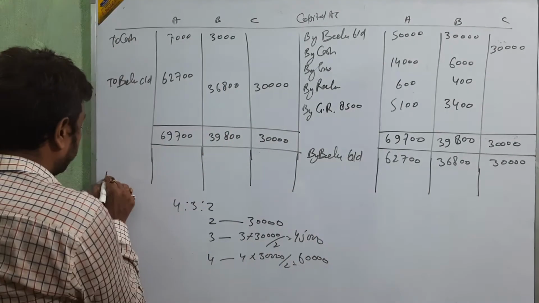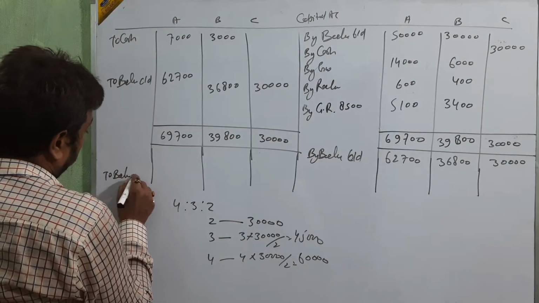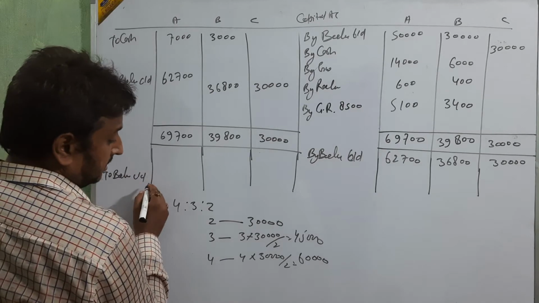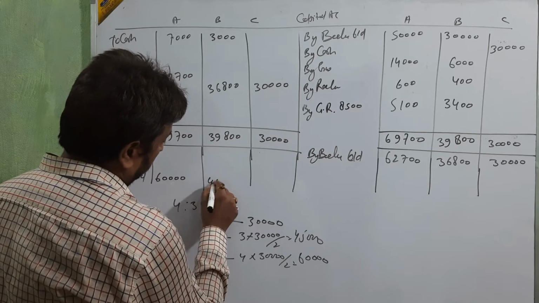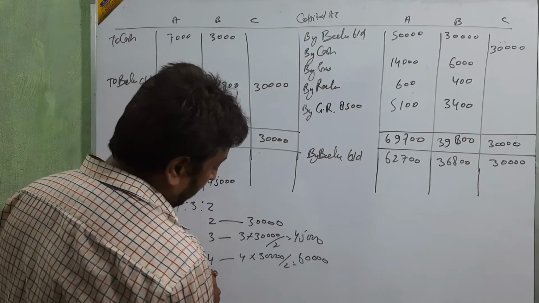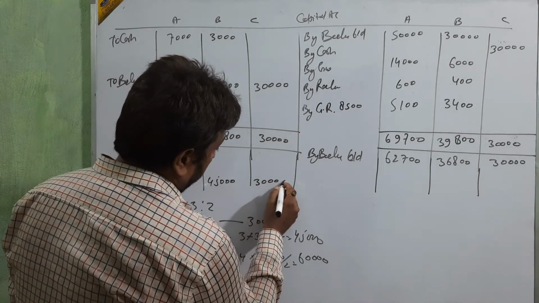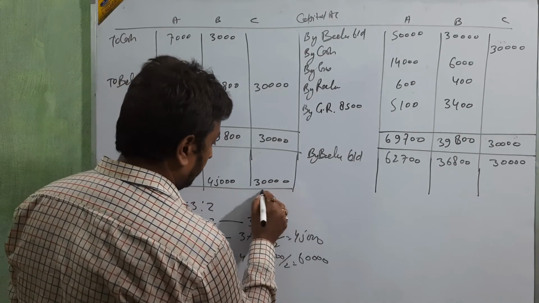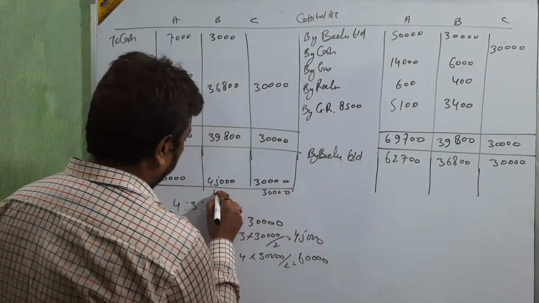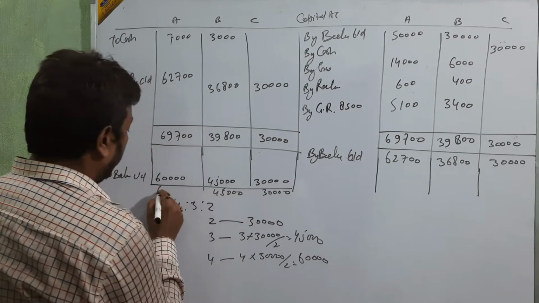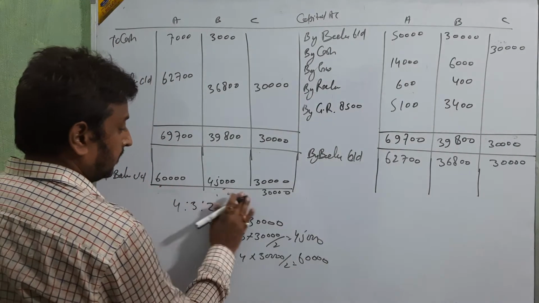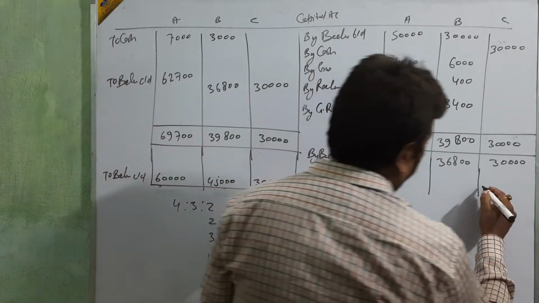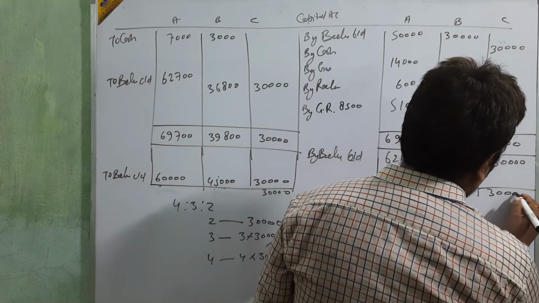Then put here first to balance CD, that will go on the balance sheet: 60,000, 45,000 and 30,000. 30,000 and 30,000 equal. No problem about that.